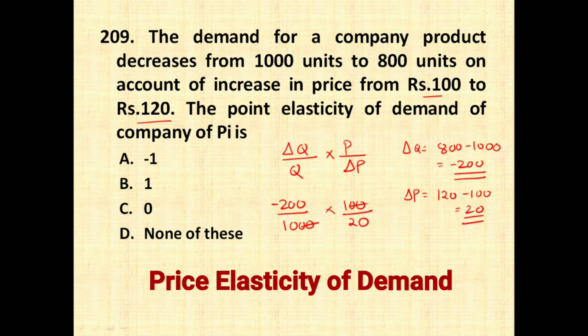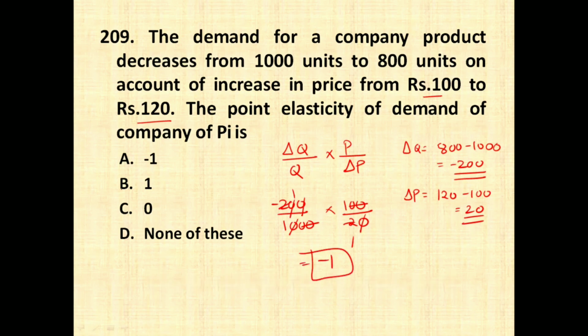So the zeros get cancelled, 10 and 10, again 10 and 10. So 2 ones and 2 ones. So you get minus 1. Option number A is the right answer of this question.